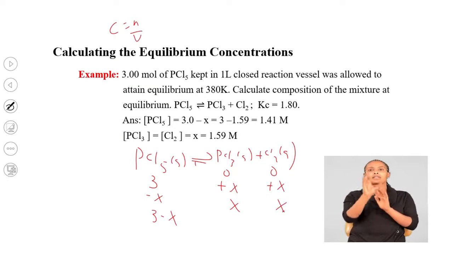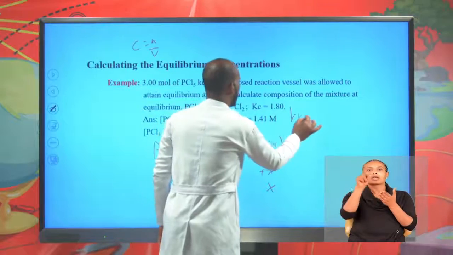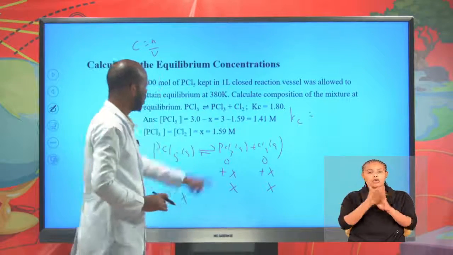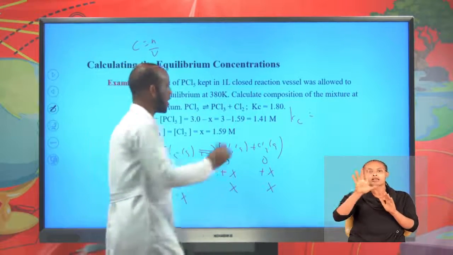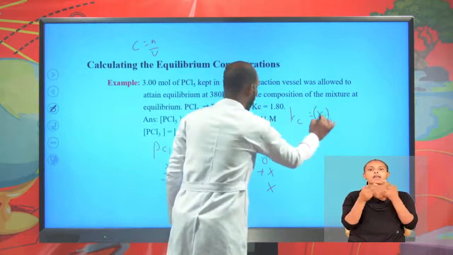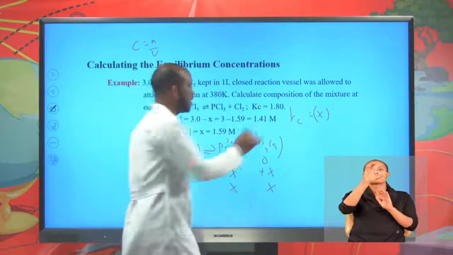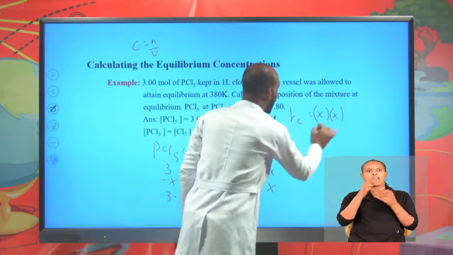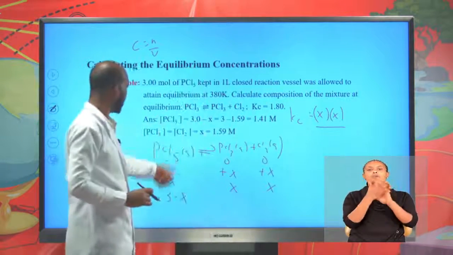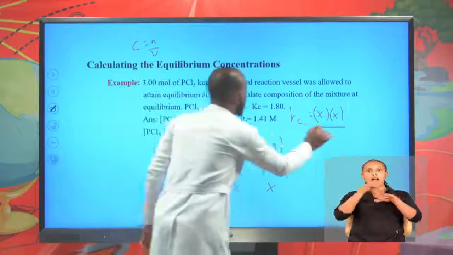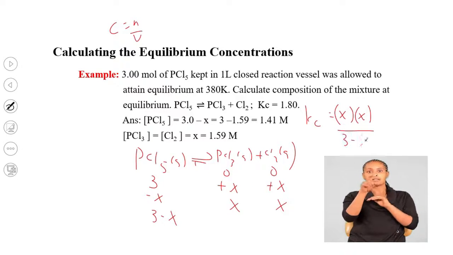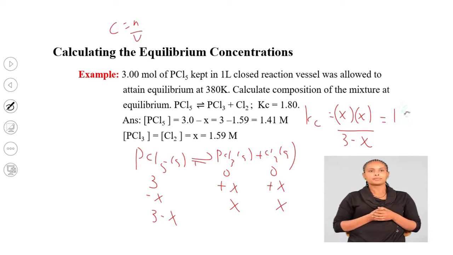Then set the equilibrium constant for this reaction. Kc equals the concentration of PCl3 at equilibrium, X, times the concentration of Cl2 at equilibrium, also X, divided by the concentration of PCl5 at equilibrium, 3 minus X, equal to the equilibrium constant for this reaction, which is 1.80.